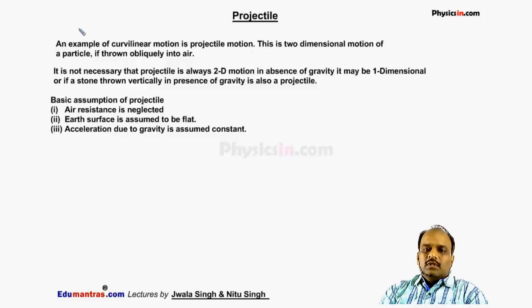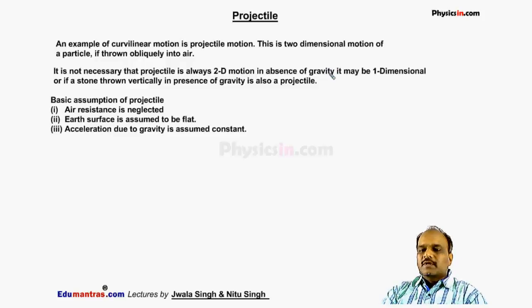Projectile. An example of curvilinear motion is projectile motion. This is two-dimensional motion of a particle if thrown obliquely into air. When we throw a particle at some angle, it moves in a two-dimensional motion. But it is not necessary that the projectile is always in two-dimensional motion.